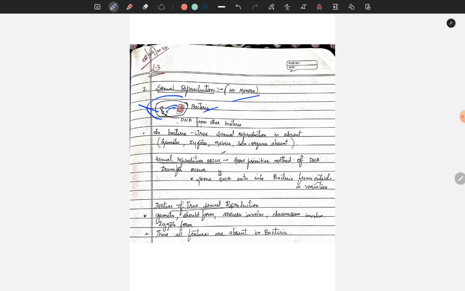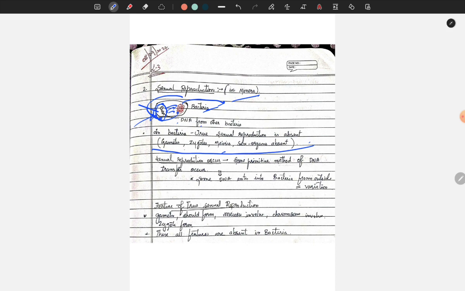Remember, no sexual reproduction occurs. Some primitive method of DNA transfer occurs. Some DNA enters the bacteria from outside, causing variation. This DNA comes from outside and fuses with the bacterial DNA and forms new daughter cells or further generation products.